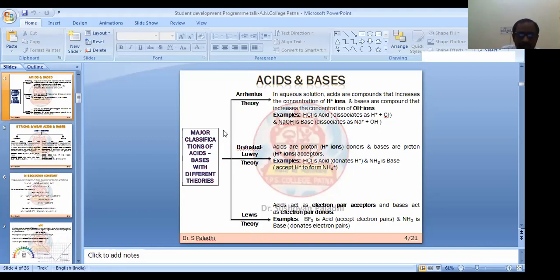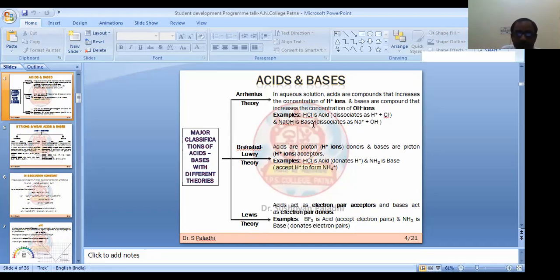That is the classification of acid base depending upon Arrhenius theory, Bronsted-Lowry theory, and Lewis acid theory. What is Arrhenius theory? According to Arrhenius, any substance which in aqueous solution gives H plus is called an acid, and if it gives OH minus, it is called a base. So HCl is an acid because it gives H plus. It dissociates as H plus and Cl minus, so it furnishes H plus ions in solution.